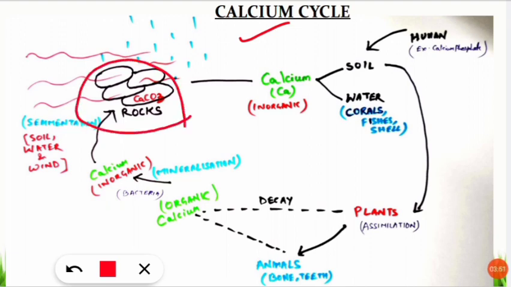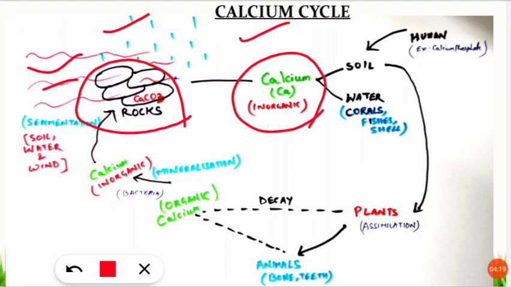It can be the rocks present inside the ocean, or the rocks on the lithosphere, such as mountains. They are mostly composed of calcium carbonate, so in this form the calcium is present in the rocks. When there is rainfall, shown in blue color, and wind, these two factors cause weathering. That means they slowly break these rocks, and eventually the calcium is released in inorganic form.